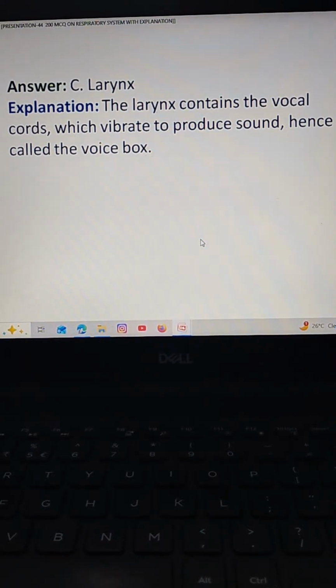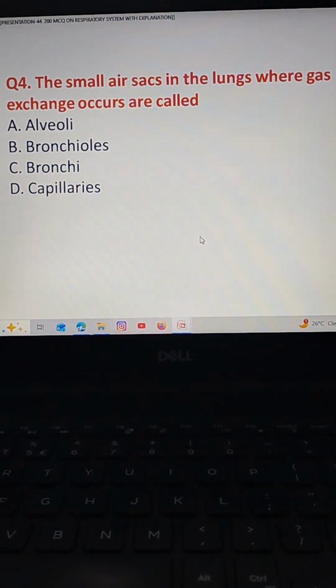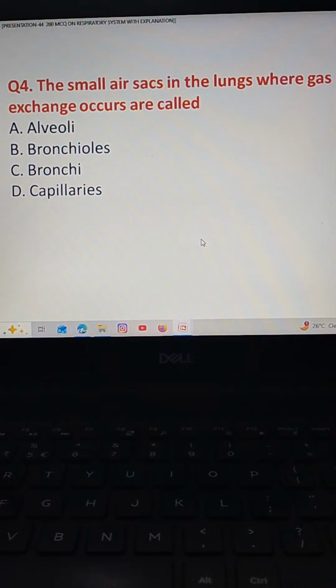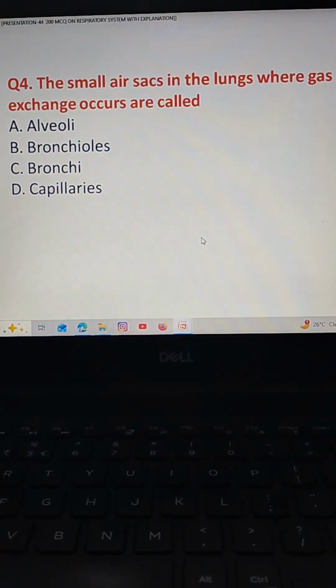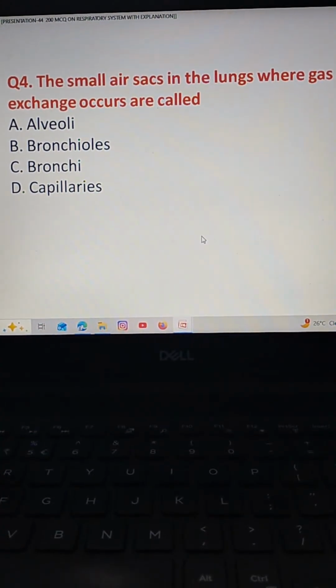The next question. The small air sacs in the lungs where gas exchange occurs are called. Option A alveoli, option B bronchus, option C bronchi, option D capillaries.